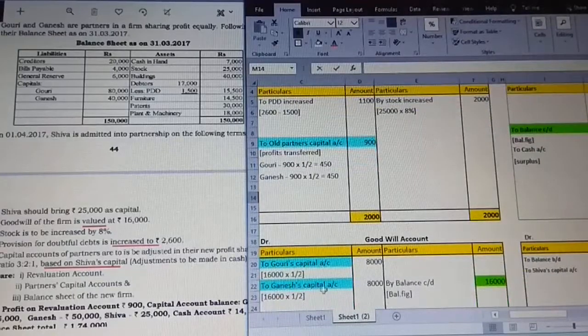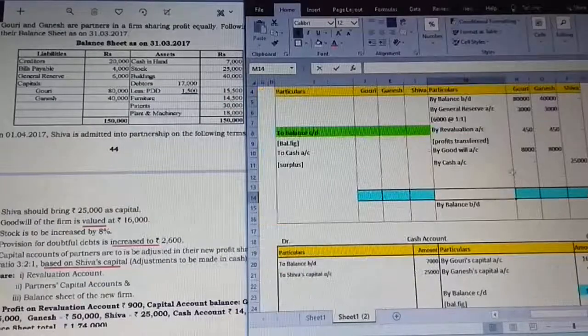So this value, just observe the cursor which is moving. This value is going to be posted again on the opposite direction. I have posted it by goodwill account. And apart from this, we have the new partner's capital, which has been brought in the form of cash. So by cash account, the new partner's value is 25,000.